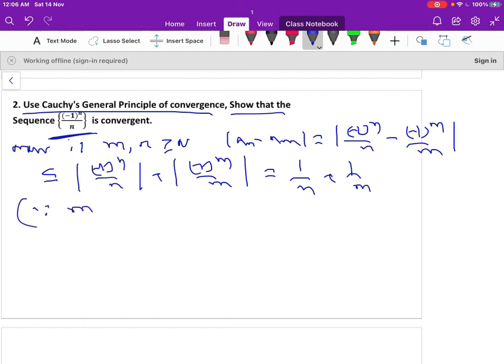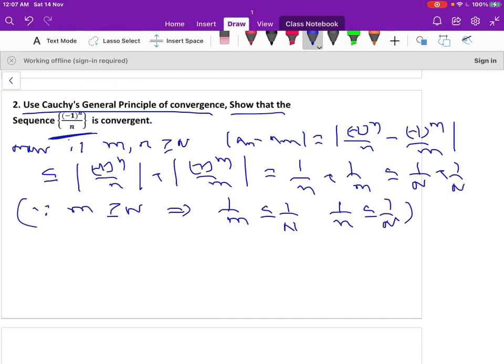So anyway we know that since m is greater than or equal to N, this implies 1 by m is less than or equal to 1 by N. Similarly 1 by n is less than or equal to 1 by N. So this implies less than or equal to 1 by N plus 1 by N, so this is equal to 2 by N. You have to choose this value now.